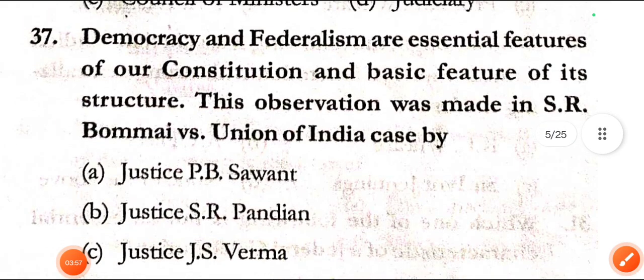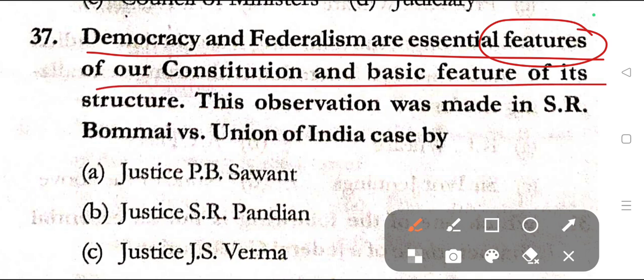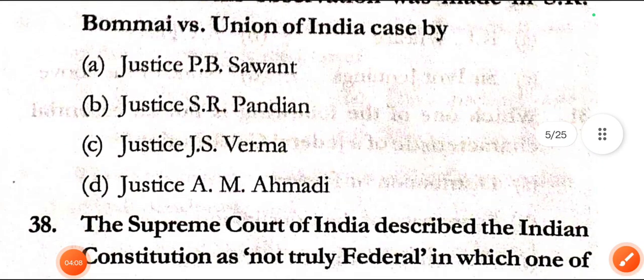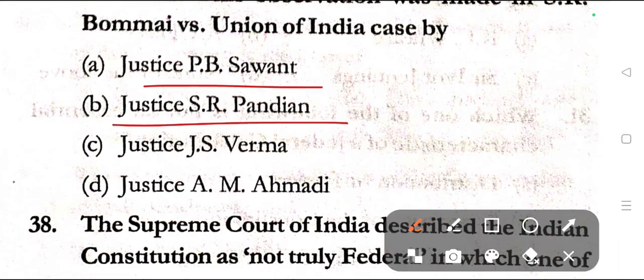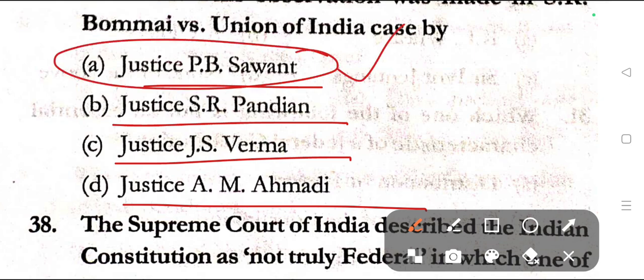Question number 37. Democracy and federalism are essential features of our constitution and basic features of its structure. This observation was made in the S.R. Bommai versus Union of India case by option A, Justice P.V. Sawant, option B, Justice S.R. Pandian, option C, Justice J.S. Verma, and option D, Justice A.M. Ahmadi. Here in question number 37, correct answer is option A, that is Justice P.V.